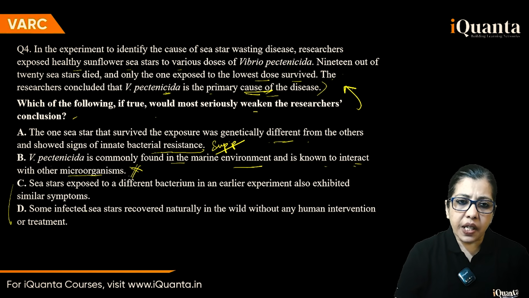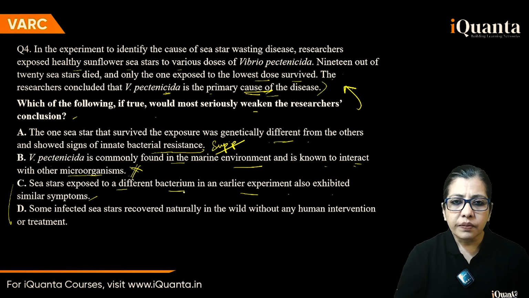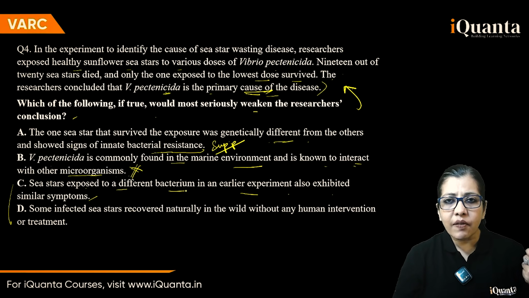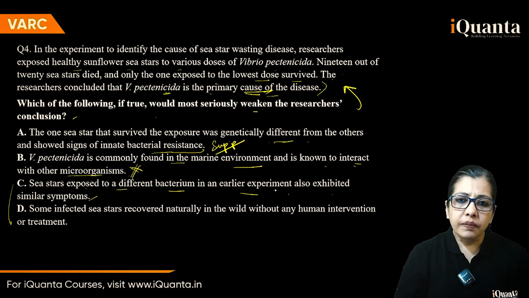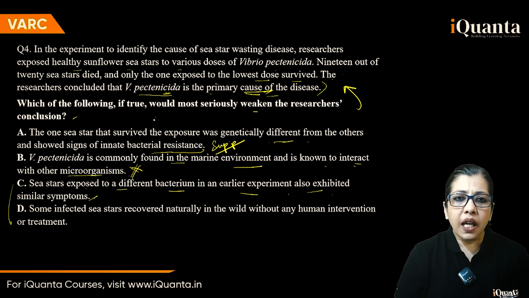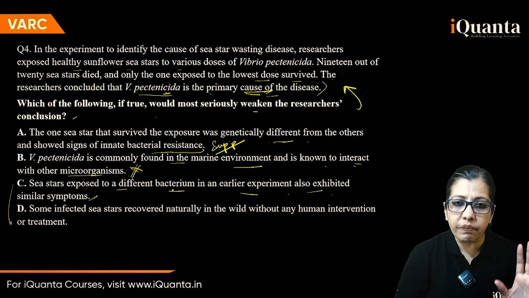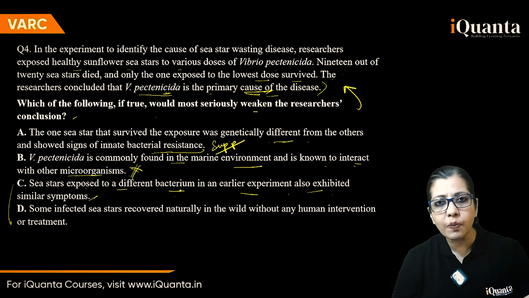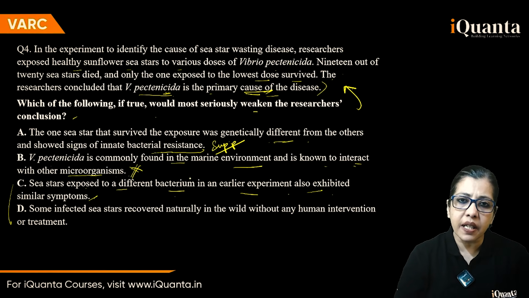C and D are left. C: stars exposed to a different bacterium in an earlier experiment also exhibited similar symptoms. So the stars here, earlier they were exposed to a different bacterium and had similar symptoms. So why are you blaming V. pentanicida? I mean, it could be because of any other bacterium. It was because of a bacterium, but probably some other bacterium.